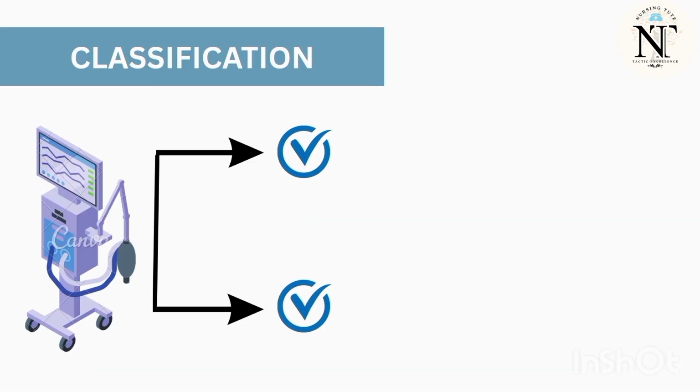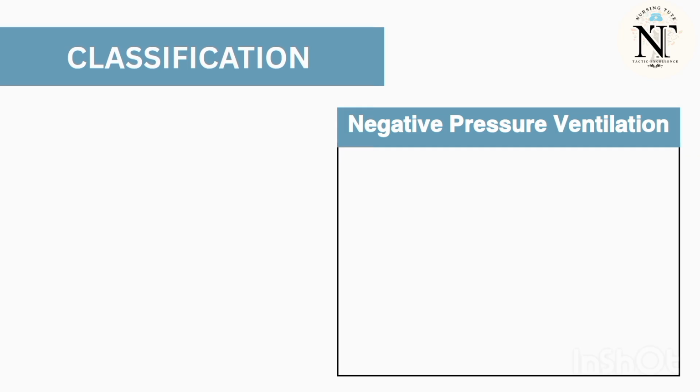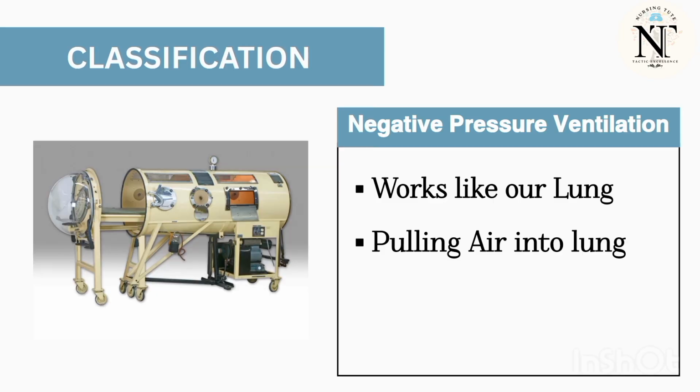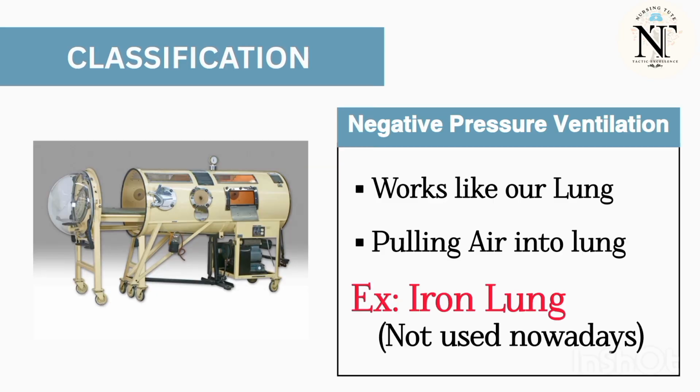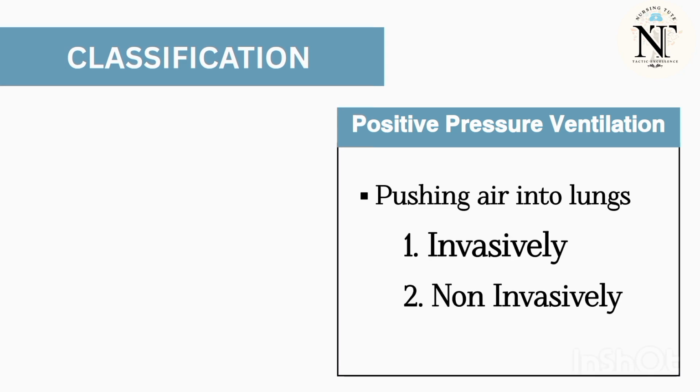Classification of mechanical ventilation. It is classified into two types: one is negative pressure ventilation and another one is positive pressure ventilation. Negative pressure ventilation works exactly like our lung by pulling air inside our lungs. Example, iron lungs. Nowadays, it is not commonly used. And positive pressure ventilation, as I said before, works by pushing air into the lungs, either invasively or non-invasively.